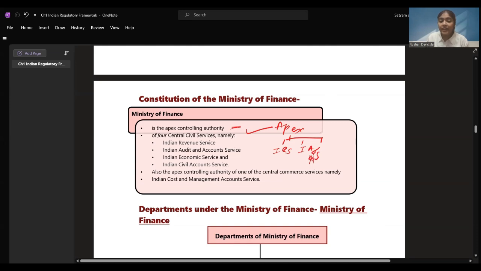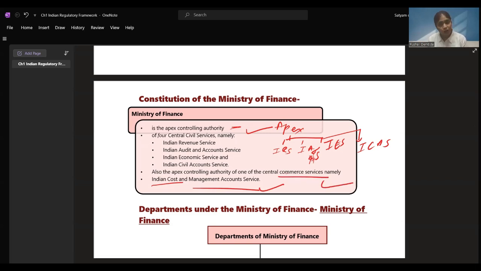Then we have Indian Economic Service. And the last one we have is Indian Civil Accounts Service. These are all the 4 central civil services which are controlled by the Ministry of Finance. Also, it's the apex controlling authority of Central Commerce Services, namely Indian Cost and Management Account Services. Central Commerce, all the trade and commerce services are under the Ministry of Finance. We need to just remember this: 4 civil services: Indian Revenue Service, Indian Audit and Accounts Service, Indian Economic Service, and Indian Civil Accounts Service.